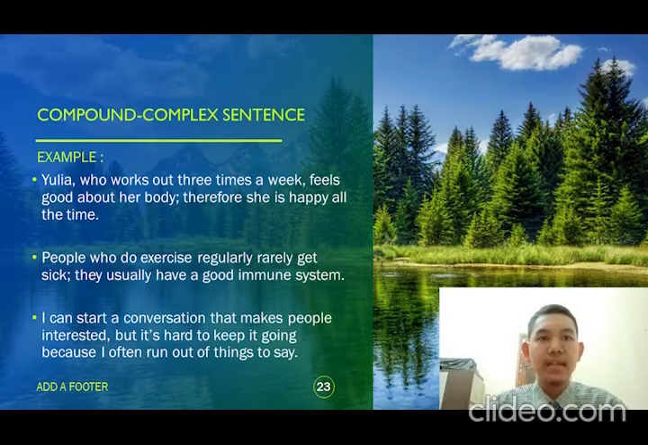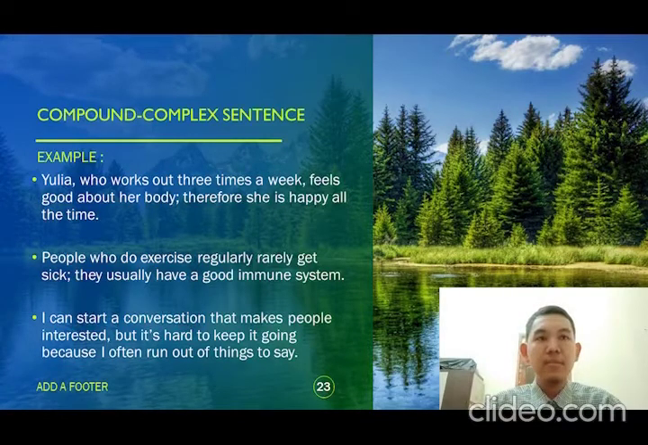times a week, she feels good about her body. So therefore, she is happy all the time. The adverbial clause for this sentence is will work out three times a week, and the first independent clause is Yulia feels good about her body, and the second independent clause is she is happy all the time, and the conjunctive adverb is therefore.